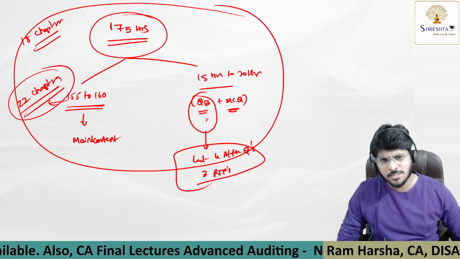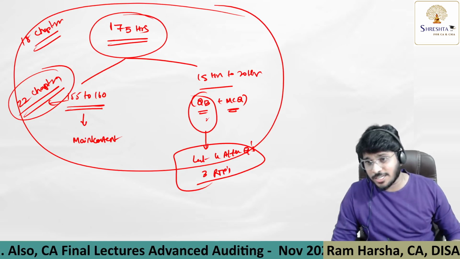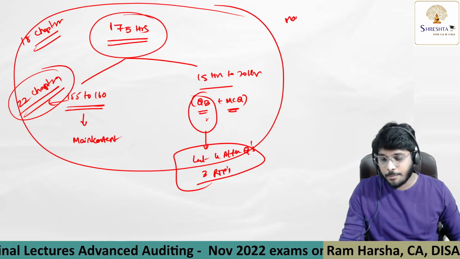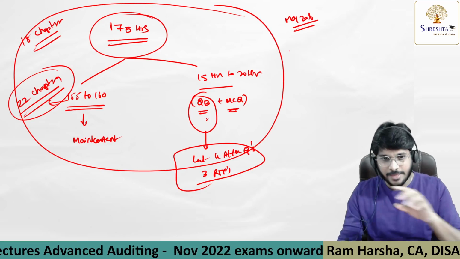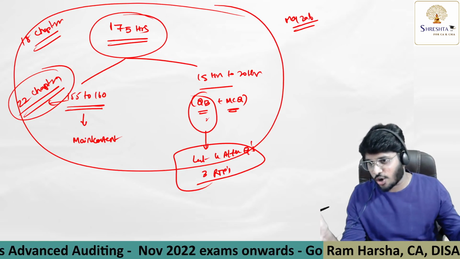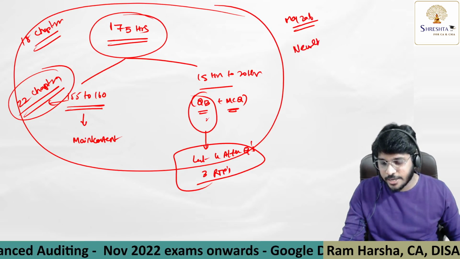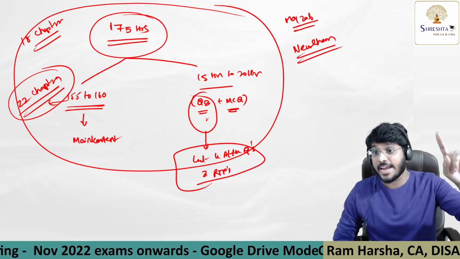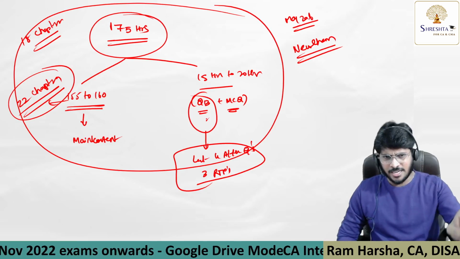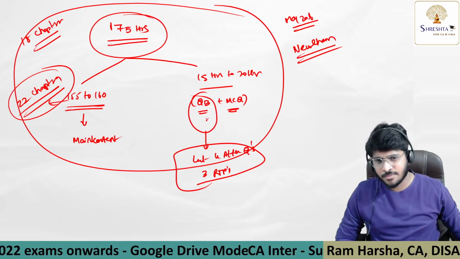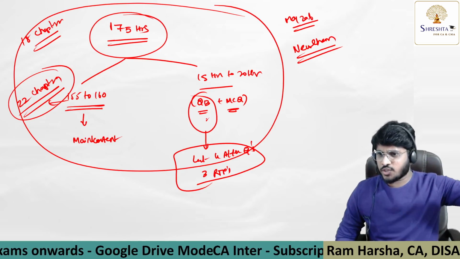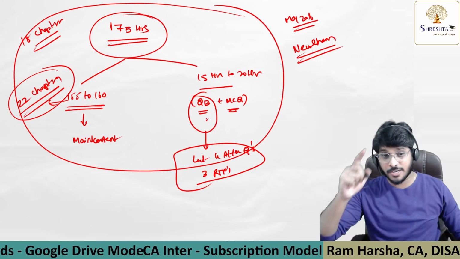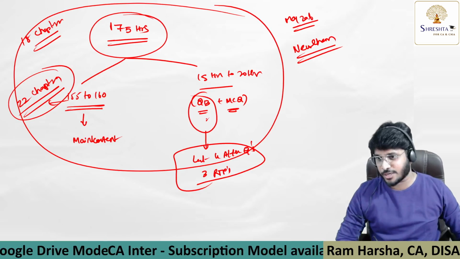Sir, are you not covering 20 attempts' questions? Not required. There is a very clear, concrete logic why I'm not covering them. Because from May 2018 onwards, the entire question paper pattern has changed a lot. After the new scheme was introduced in CA Final and CA Inter with effect from the May 2018 attempt, the question paper pattern and the syllabus have changed a lot. You can ask your seniors from the old course of CA Final audit; that question paper structure is different, whereas the new scheme question paper structure is completely different.